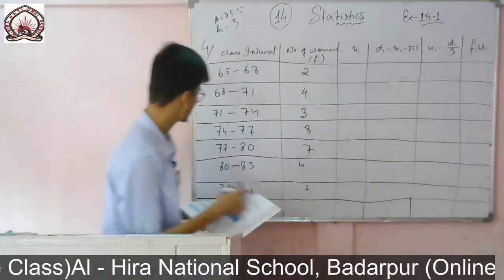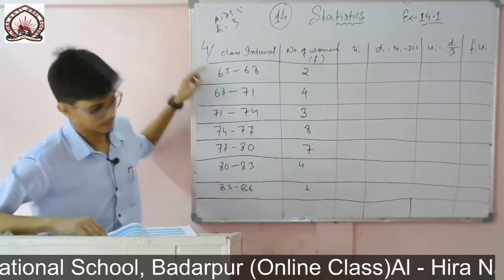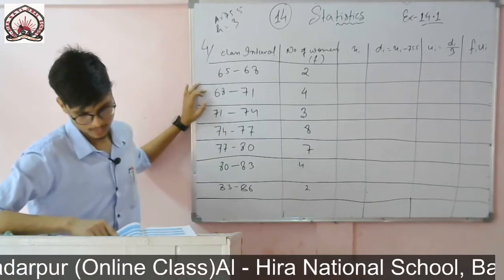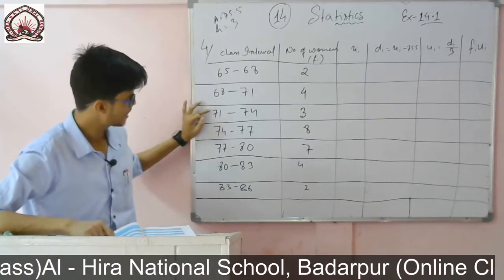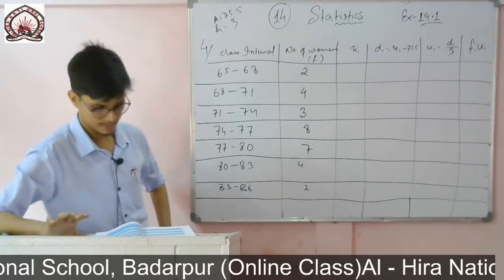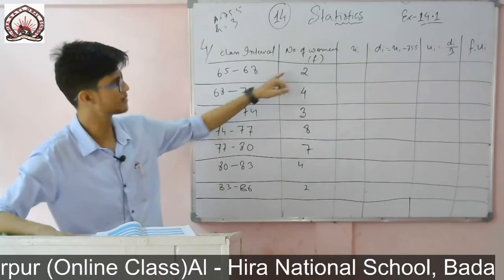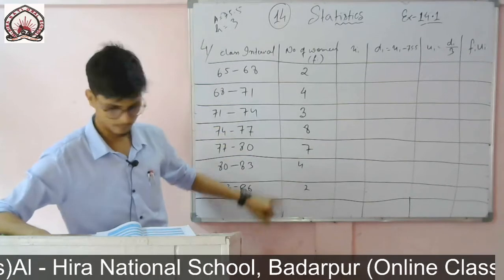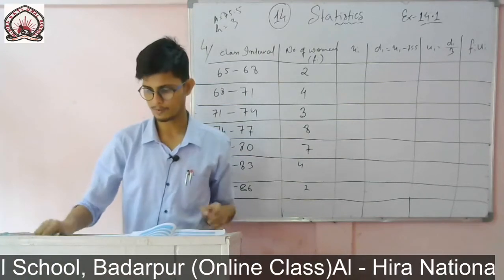Okay, so here I have made this table. You see, on one side I have written the class interval, it is there in your book: 65 to 68, 68 to 71, 71 to 74, 74 to 77, 77 to 80, 80 to 83, and 83 to 86. And the frequency is given: 2, 4, 3, 8, then 7, 4, and at last 2. Okay, so now we'll calculate one by one.